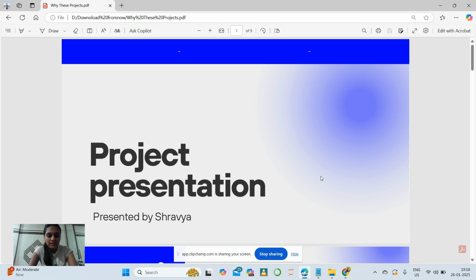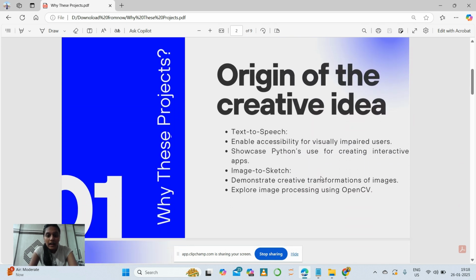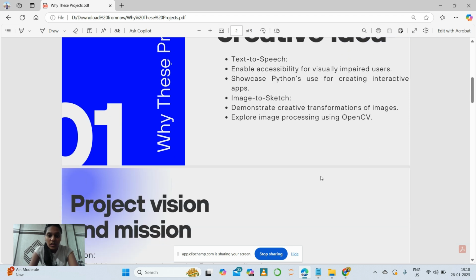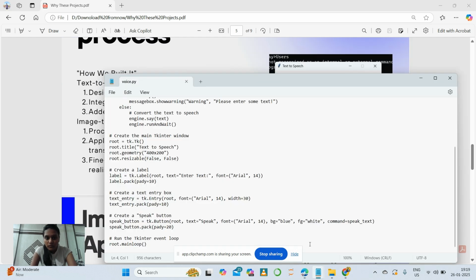So I built some projects like text to speech and image to sketch. Here, the vision is to build interactive and creative Python applications. This is the code I prepared. Now,